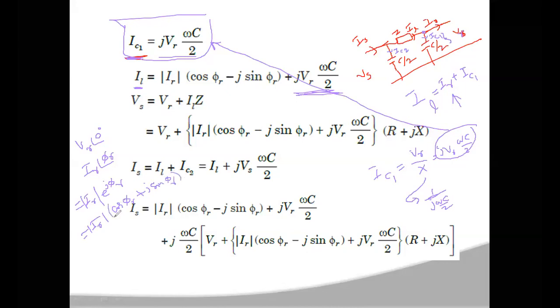So this IR value will be written as this equation. In place of IR, you have to write magnitude of IR into cos phi r